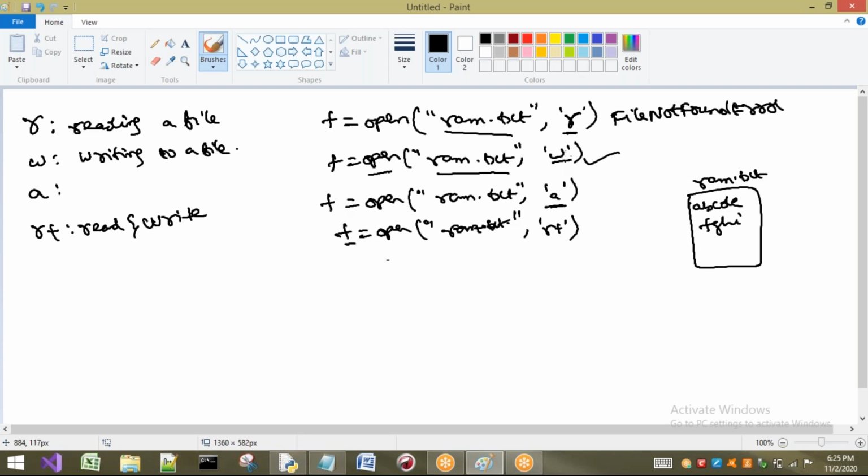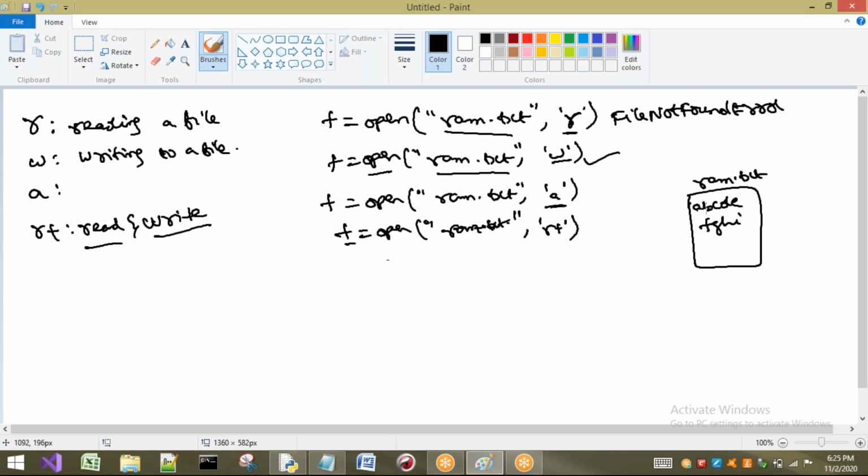Generally in write mode, the data will be overridden. But here, along with write, we have read also, so the data will not be removed. If you write anything, it is going to be added to that particular data only. If you read, it can read from the starting point onwards, that is from A, B, C, and so on. The previous data in this file will not be deleted. Very important point to be noted.